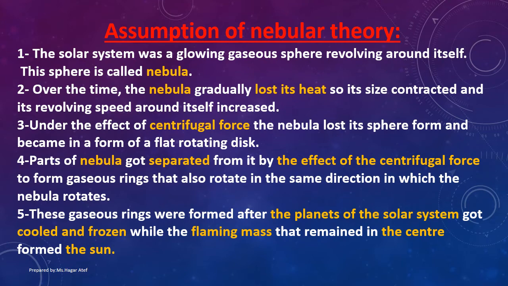Parts of the nebula separated from it by the effect of the centrifugal force to form gaseous rings that also rotate in the same direction in which the nebula rotates. These gaseous rings formed the planets of the solar system after they cooled and froze, while the flaming mass that remained in the center formed the Sun.